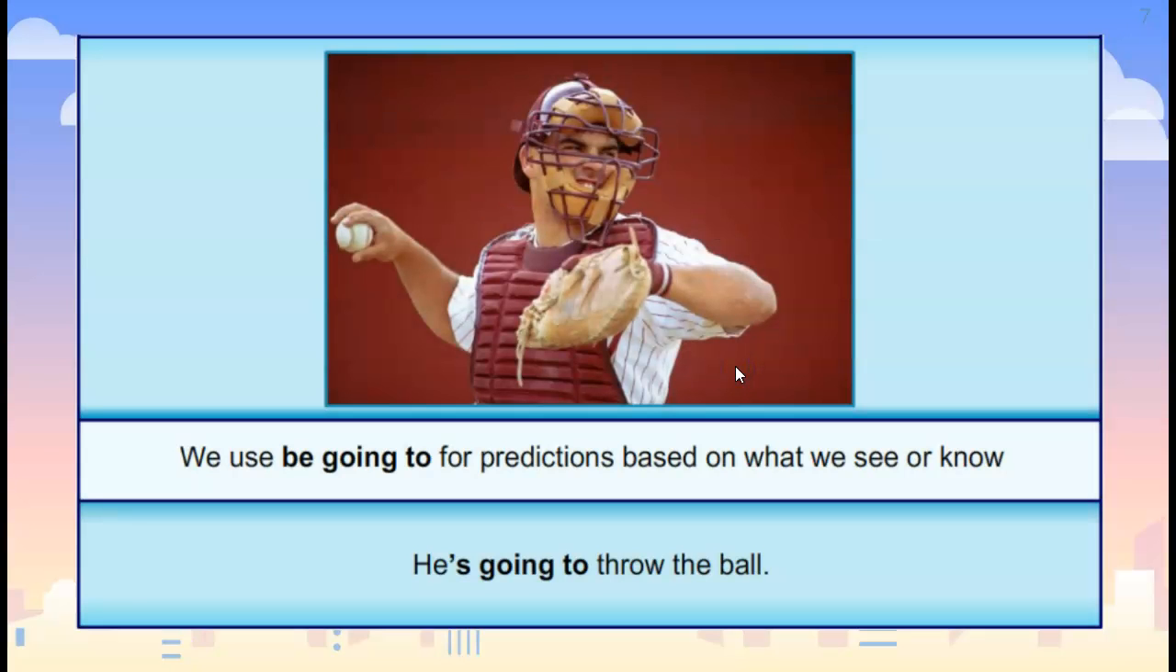As I told you before, we use will and be going to for predictions. The difference is that be going to is used for predictions based on what we see or know. This means you have evidence to support your prediction. Whereas with will, it is just based on what you think or believe. Okay. For example, we are looking at this image and we can see this baseball player holding the ball. So we know he is going to throw the ball. Okay, we can make this prediction because we are looking at him. We have evidence.